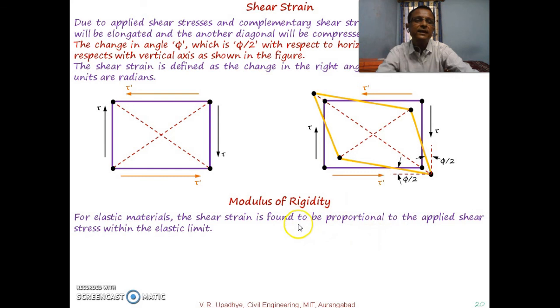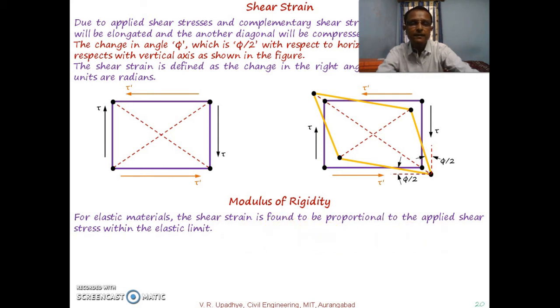So earlier, when discussing Young's modulus or modulus of elasticity, we discussed that within the elastic limit, the stress is directly proportional to strain, and the proportionality is called Young's modulus. Similarly, over here, the shear stress and shear strain are proportional to each other up to elastic limit.